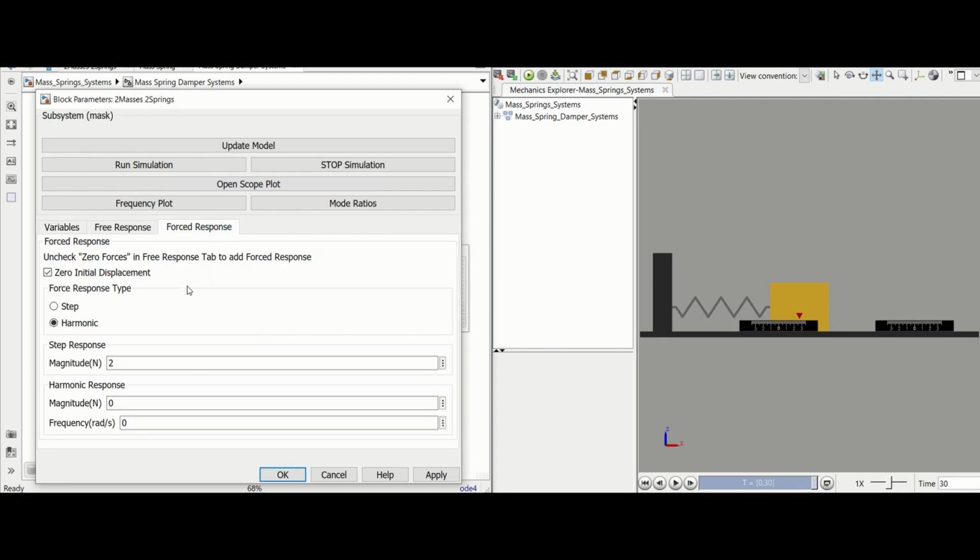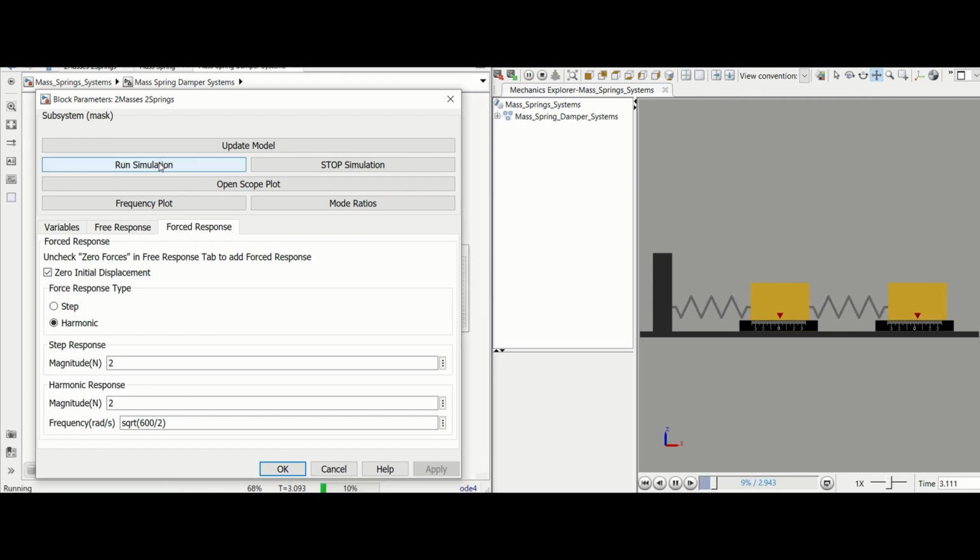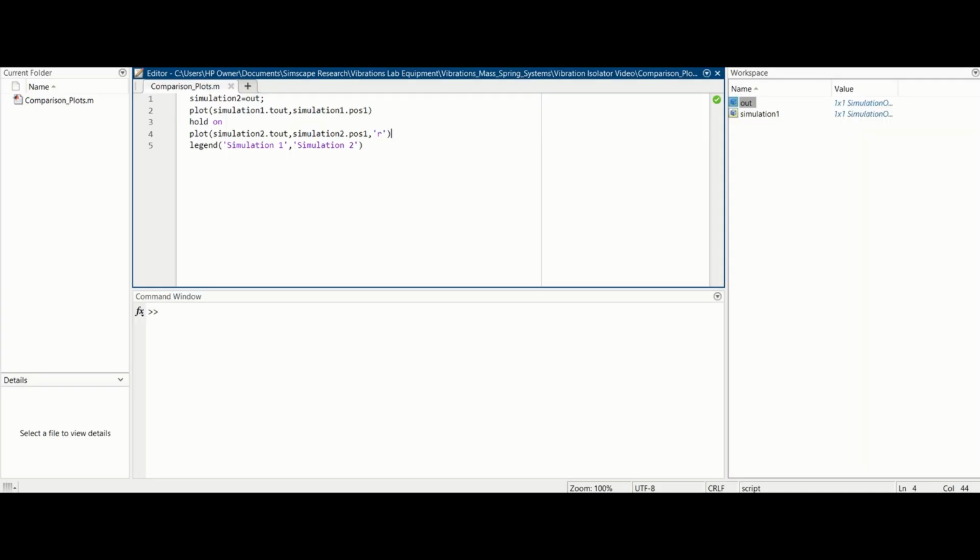Check the Zero Initial Displacement box and use the same force response variables from the single degree of freedom system. Click Apply and run the simulation. In the MATLAB command window, we now have the response data of both the single degree of freedom system and the 2 degree of freedom system.